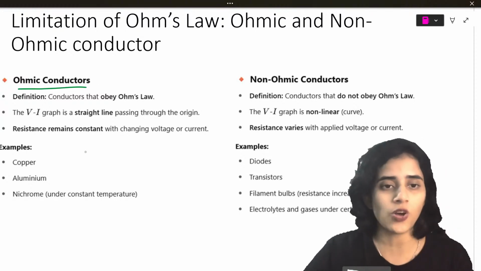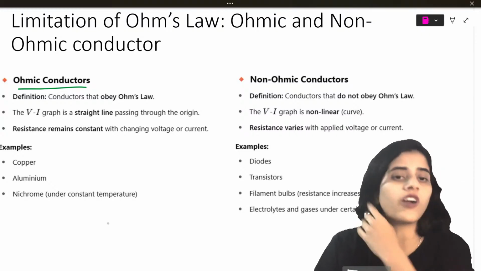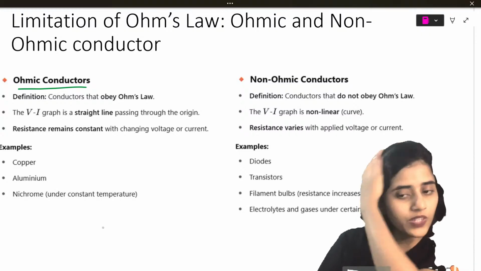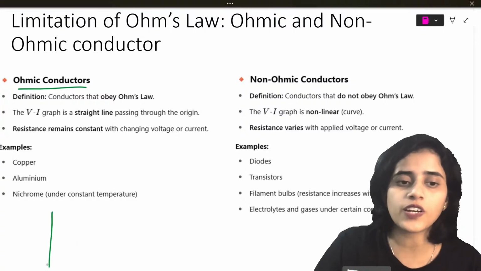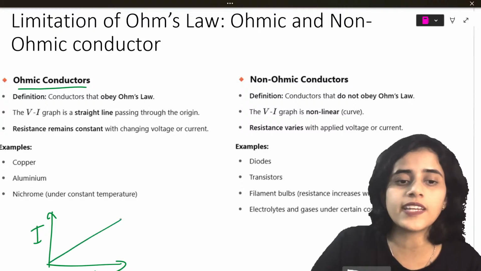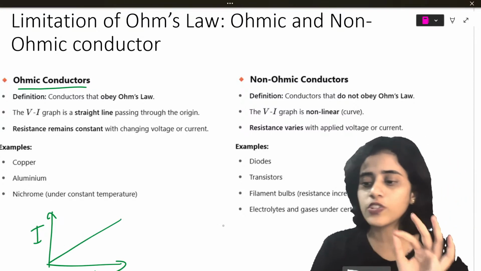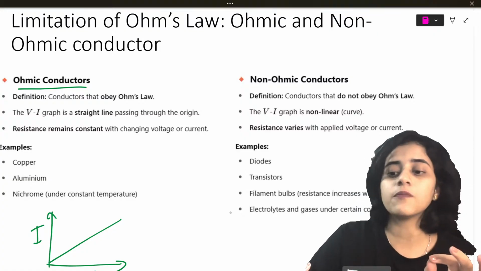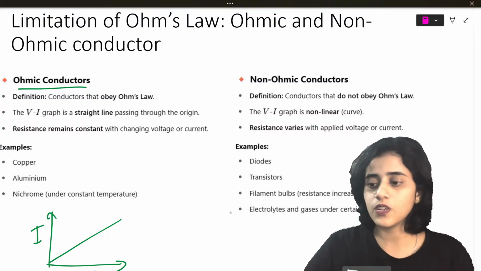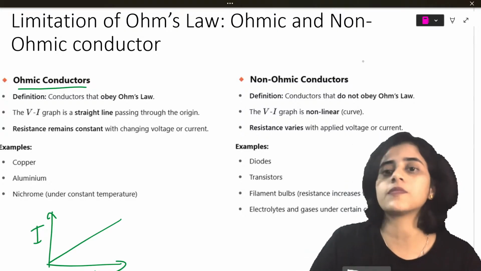Conductors that obey Ohm's law, usually metals. For any ohmic conductor, if you take a graph of current versus voltage, it will be a straight line, which means current and voltage are always directly proportional.